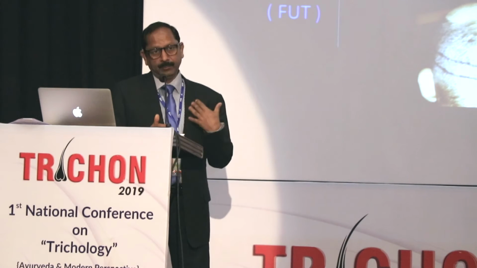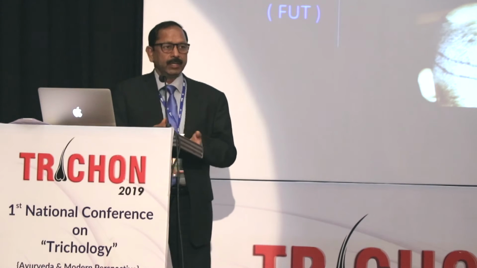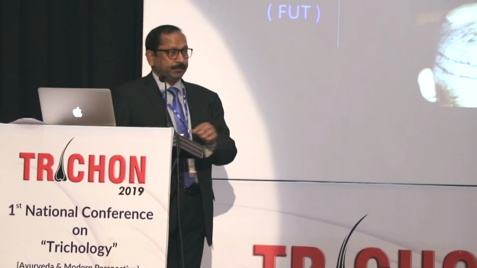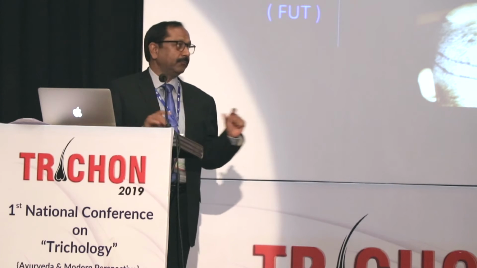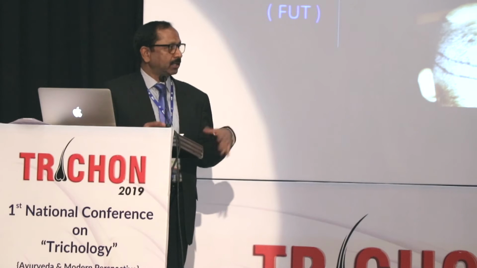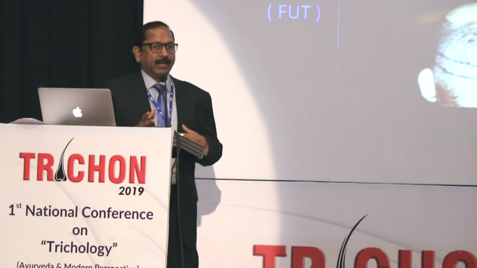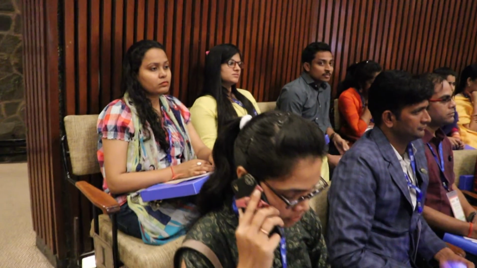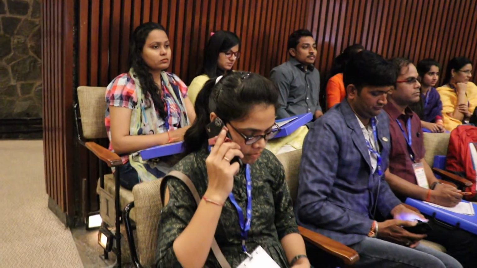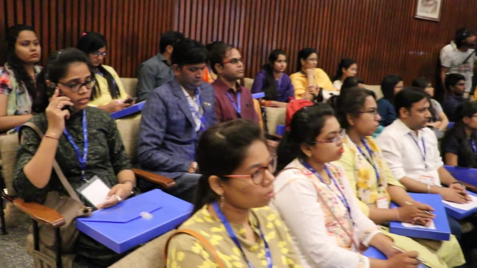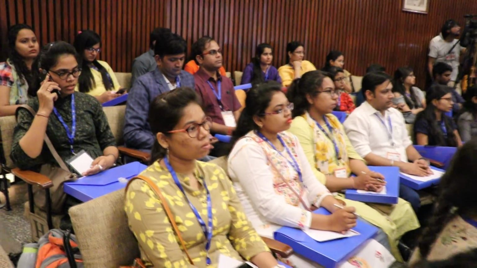Length depends on the number of grafts required. Usually we take about 1 to 1.5 centimeter width, especially in the mid part, and gradually, as we go laterally, it becomes narrower. It can be up to 22-23 centimeters long, and width up to 1.5 or 2 centimeters, depending on the elasticity of the occipital scalp.